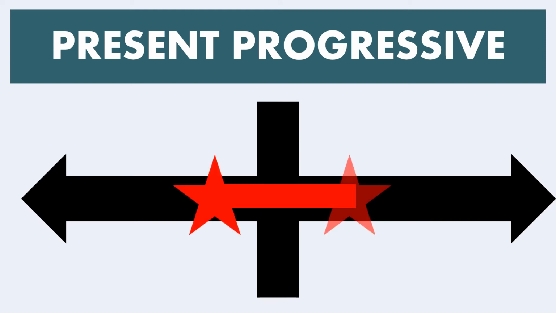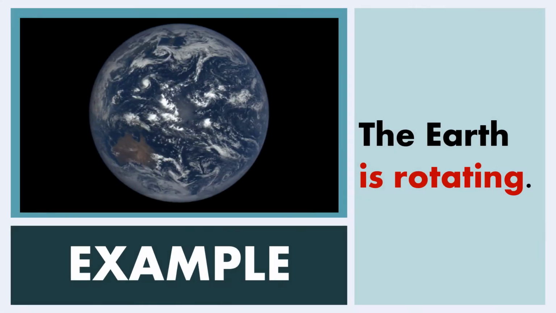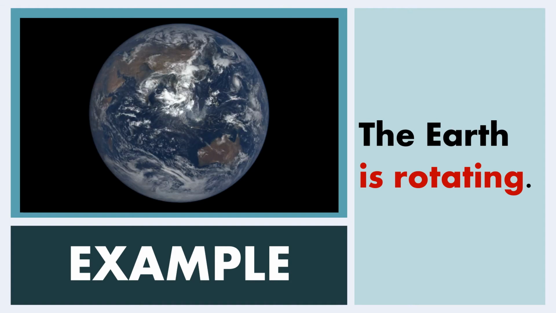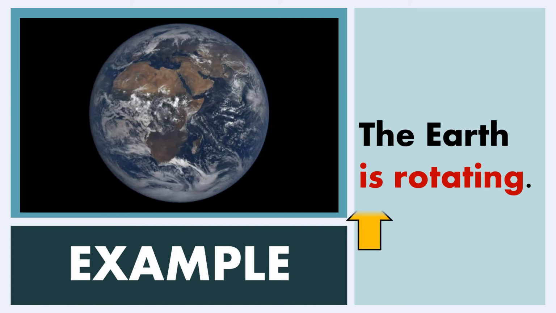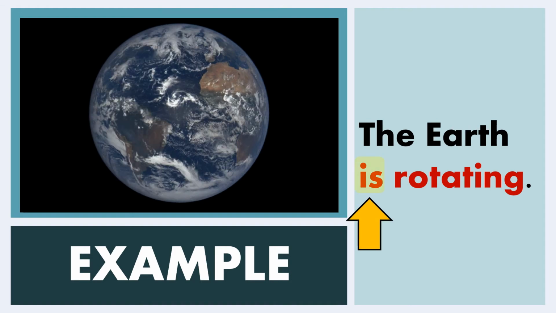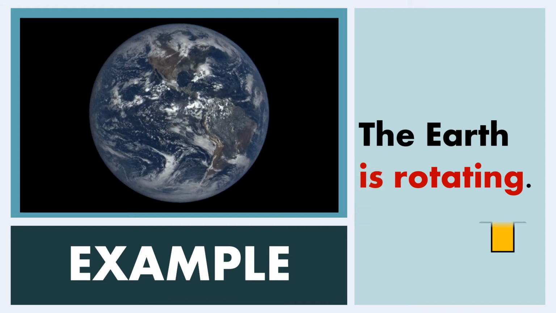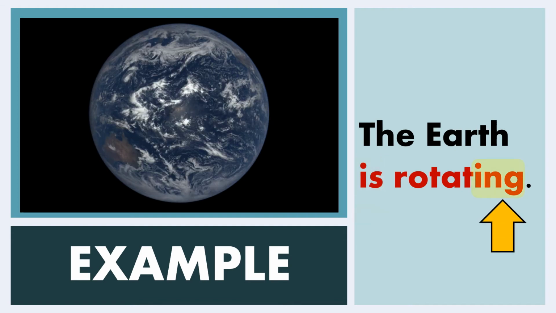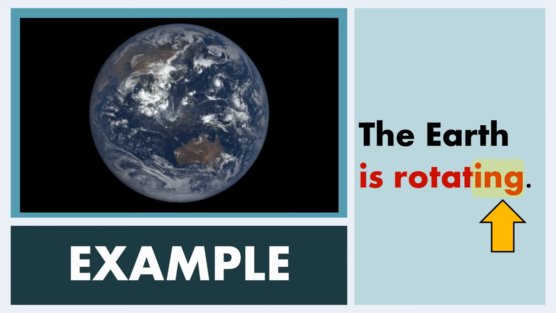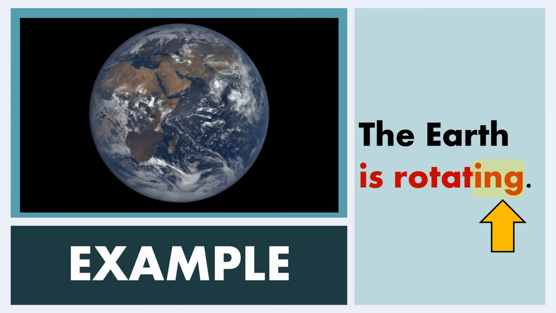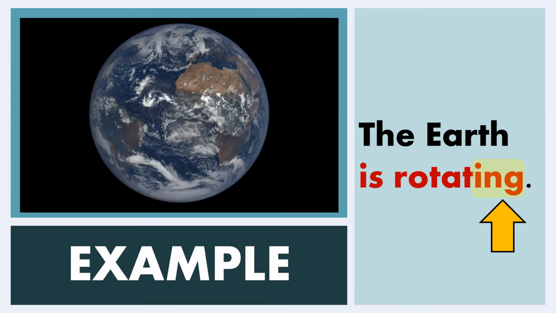We have our action that is ongoing at the very moment. Example, the earth is rotating. Here we have the is, which is the to be form of the verb, and the progressive form of the verb with the ing. And we're talking about something that is going on at this very moment. It is ongoing. The earth is rotating.